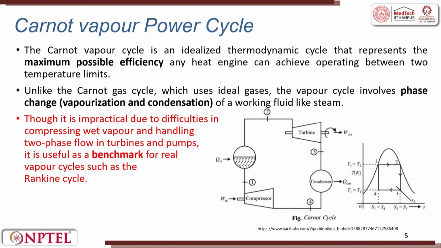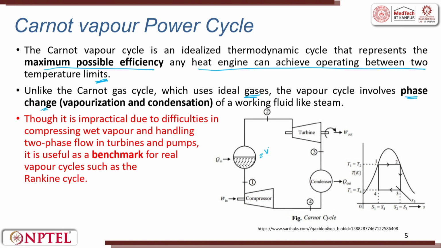So, the Carnot vapor cycle is an idealized thermodynamic cycle that represents the maximum possible efficiency any heat engine can achieve operating between two temperature limits. Unlike the Carnot gas cycle which uses ideal gas, the vapor cycle uses a phase change, vaporization and condensation.